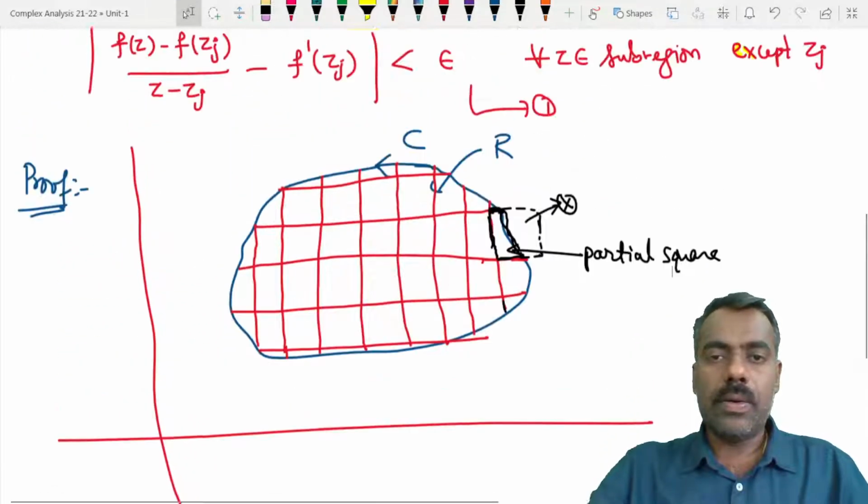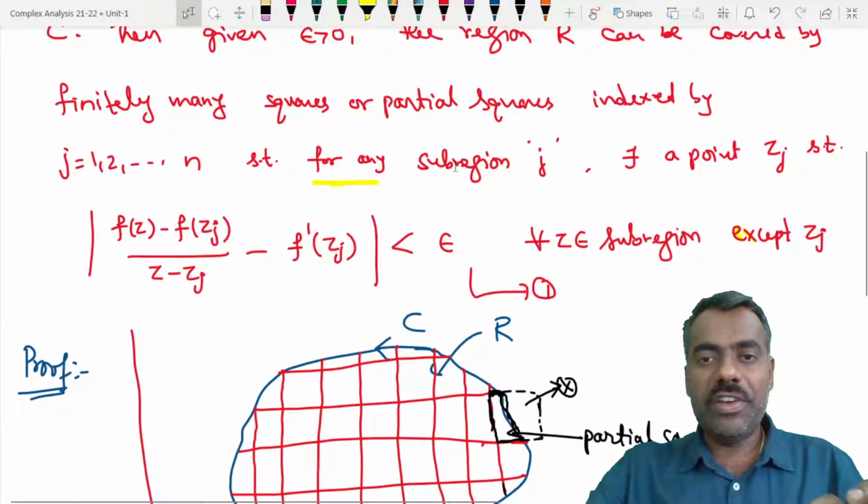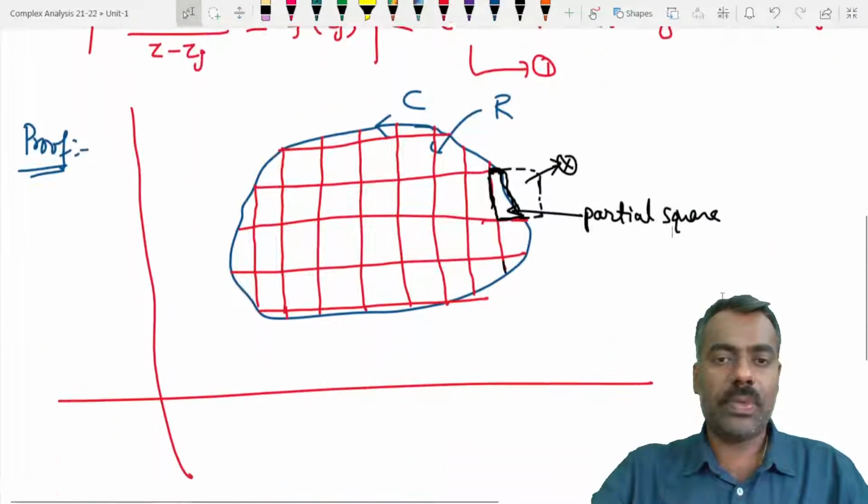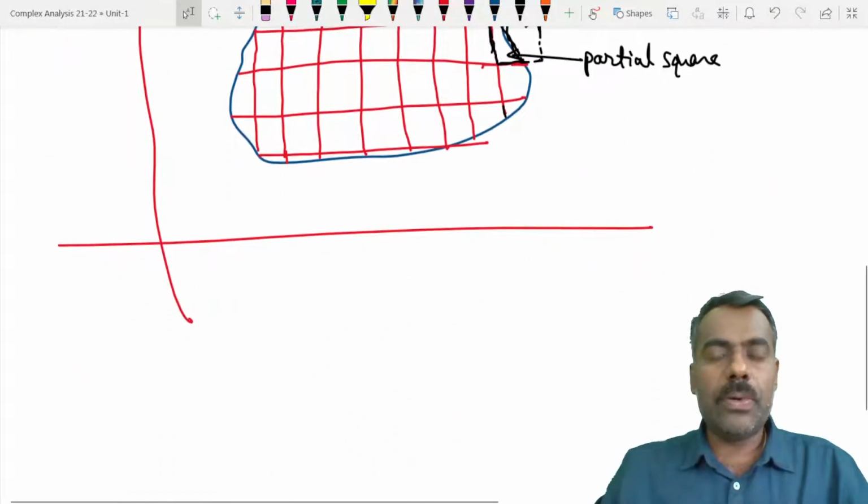Now what is important is, if you take any square or partial square, we should be able to show that there exists a point satisfying this inequality for all other points in that subregion. So that we will prove.